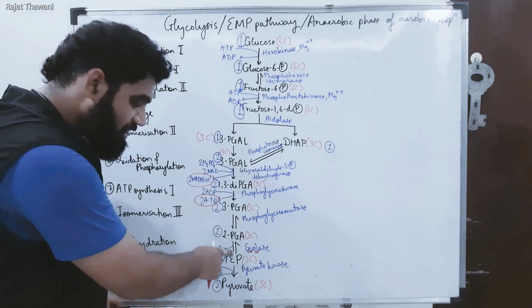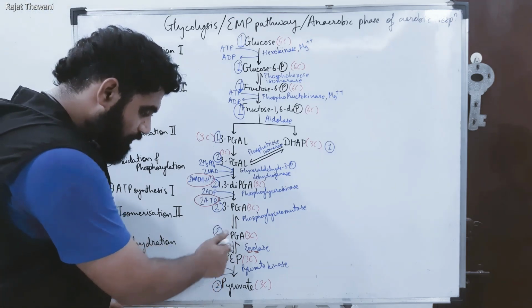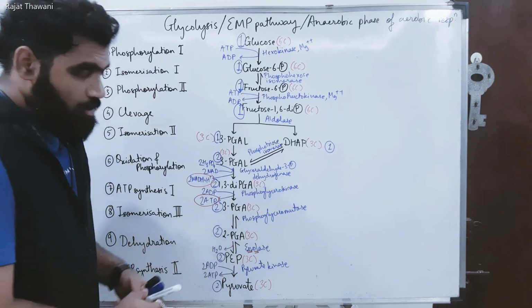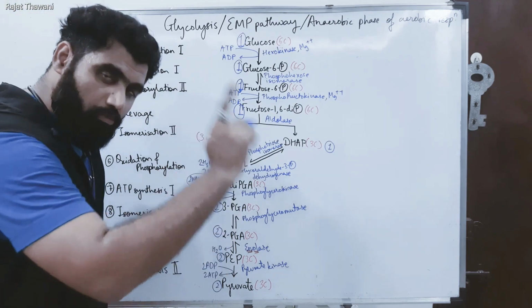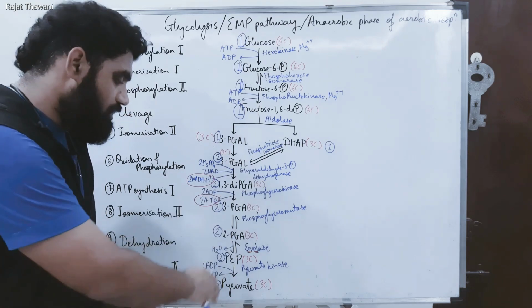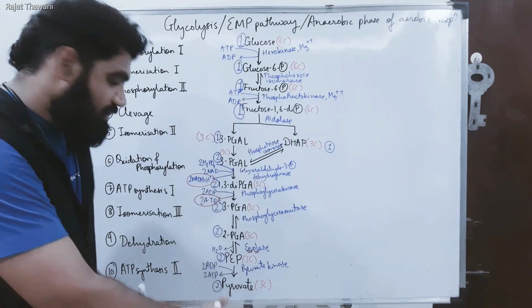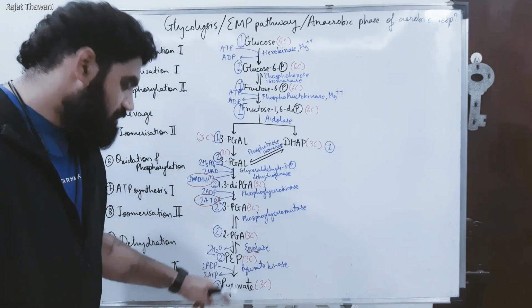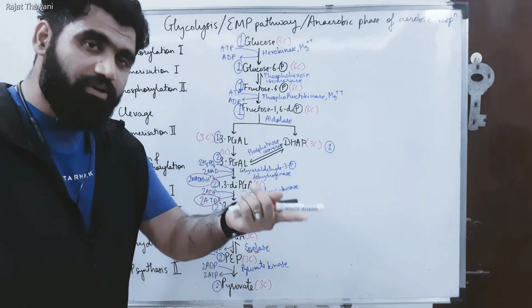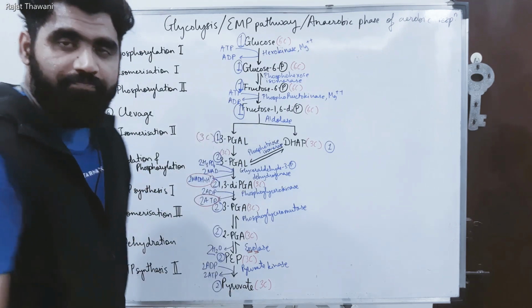However, when 2-PGA was converted into PEP, there was removal of a water molecule. So 1 molecule of 2-PGA releases 1 molecule of water, and 2 molecules of 2-PGA will release 2 molecules of water. It means there is dehydration taking place. Ultimately, pyruvate is formed. Now this pyruvate will enter the mitochondria. So this is actually the complete process.